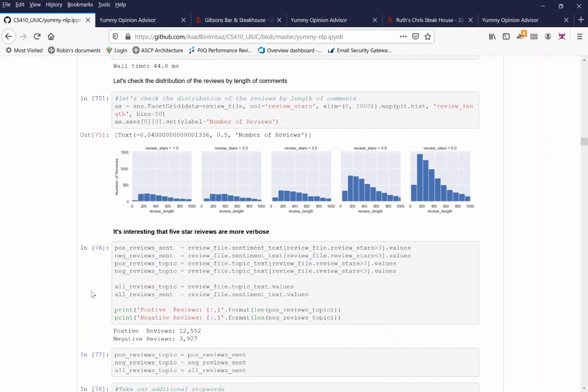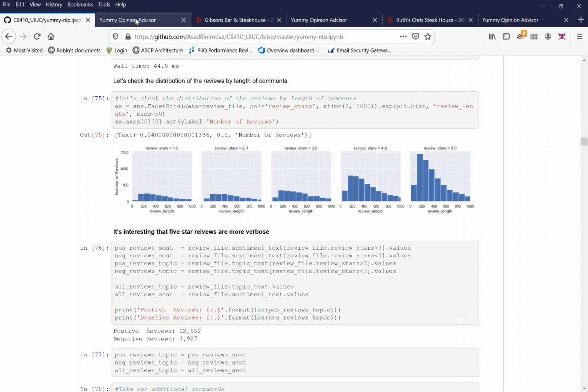So the next chart I'm showing you here is the number of words per review. And as you can see, the 5-star reviews relative to the other ones, certainly the poor reviews, the 1-star, they're more chatty. They have more to say, which I believe follows the old adage, if you have nothing nice to say, then don't say anything at all. And I think we've learned from our work that kind of plays out in the data.